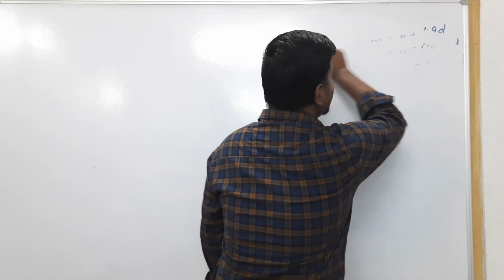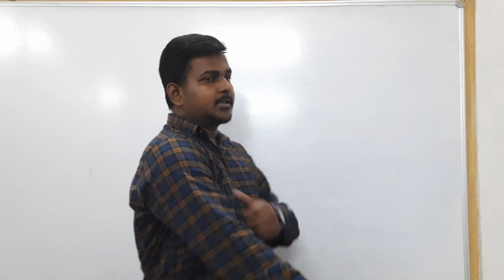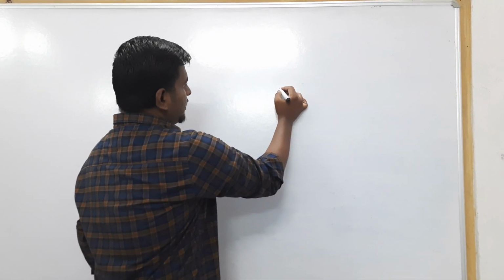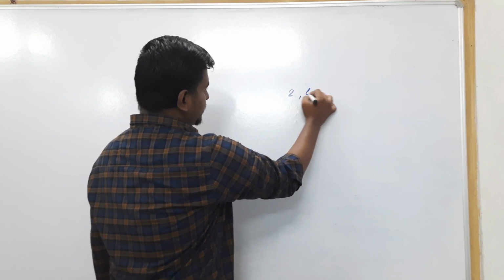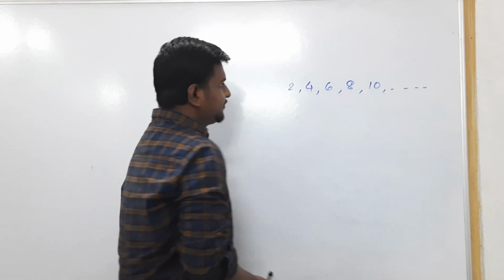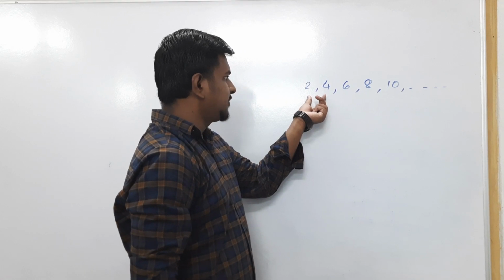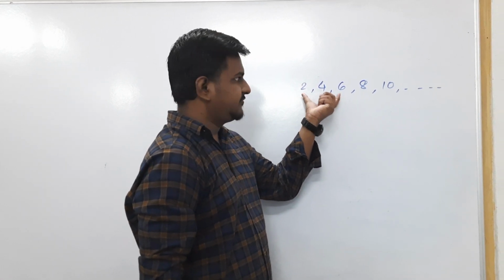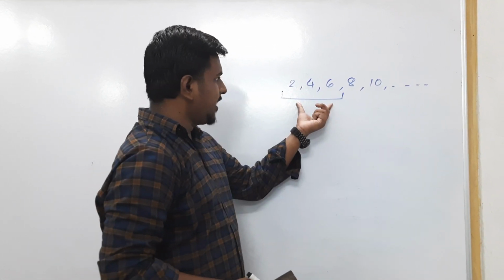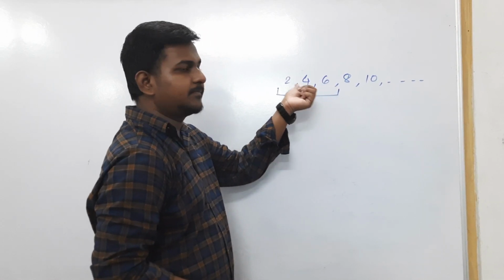The next concept is the sum of the terms of an AP. How can you find the sum of the terms of an AP? Suppose 2, 4, 6, 8, 10, etc. If the question asks what is the sum of the first three terms of this AP, we can solve it orally: 6 plus 4 is 10, 10 plus 2 is 12.